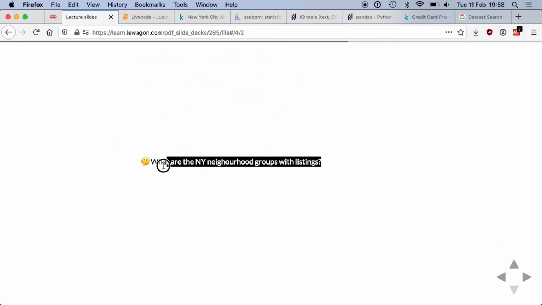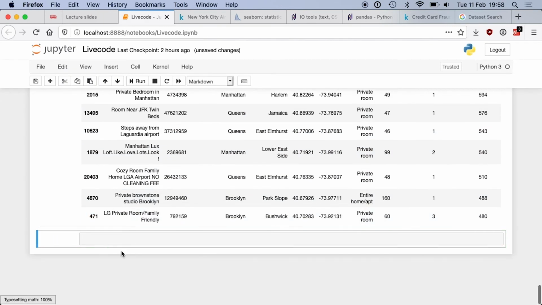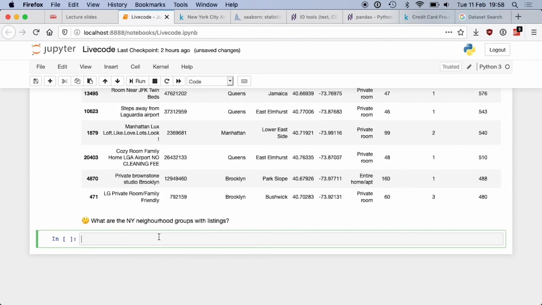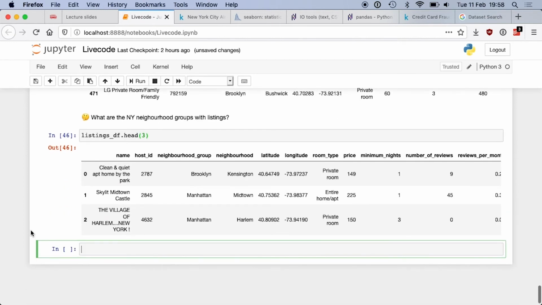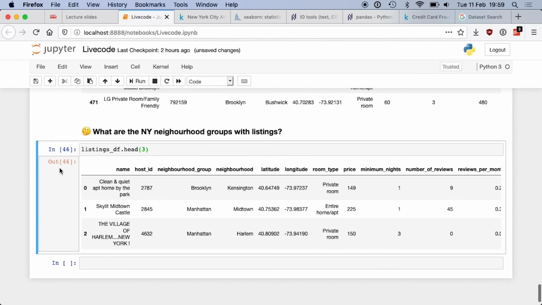Second question. What are the New York neighborhood groups with listings? Once again, let's look at the rows. How do we answer this question? Which column should I look at?